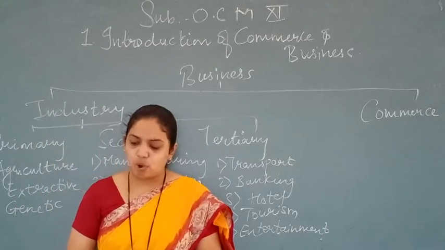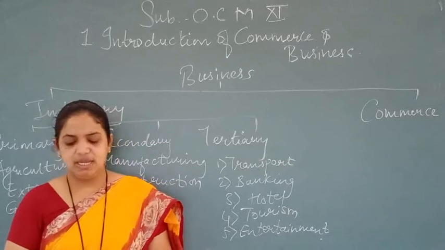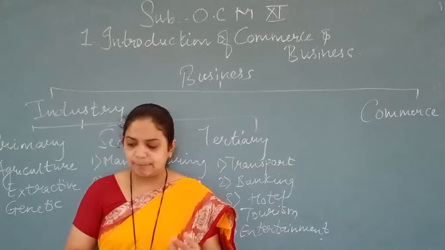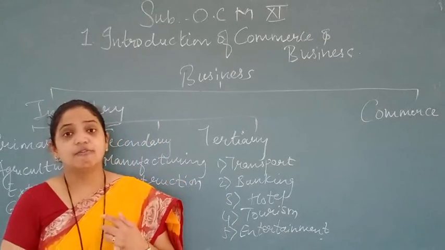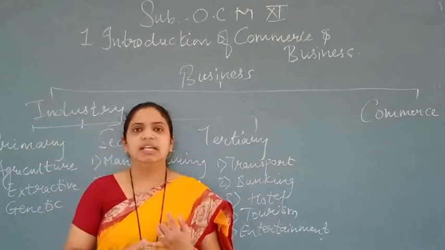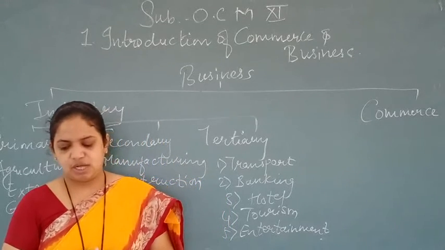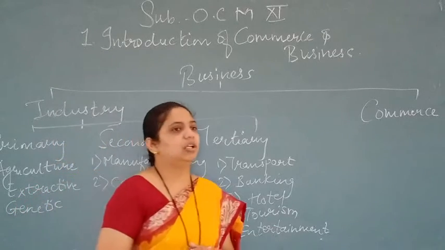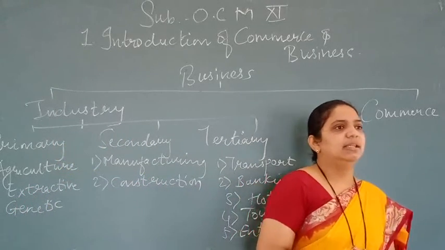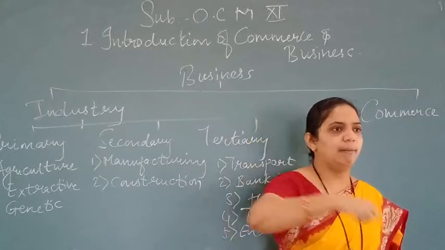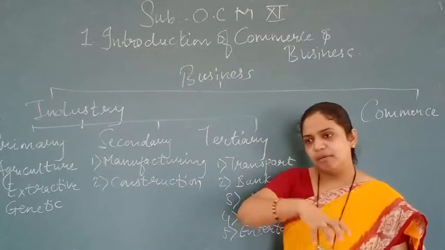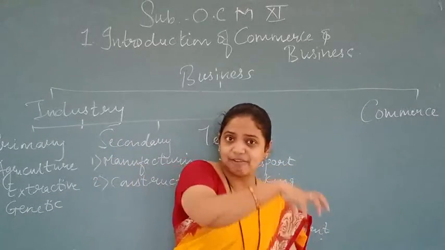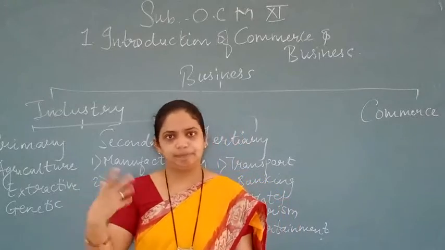Always it is there in the raw form, and they are used by manufacturing and construction industries for producing various types of finished products. The example they have given is extracting oil and minerals from underground, below the earth, then fishing, forestry, etc. It may be used in crude form and may be sent to other industries for further processing. You can remove it first, and afterwards you can process it like this. Extractive means you have to extract from below the earth, underground.